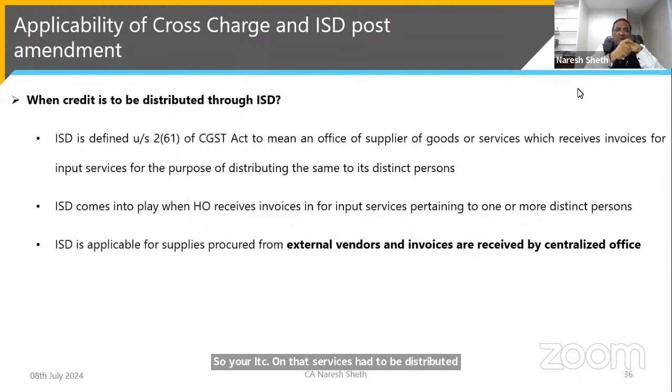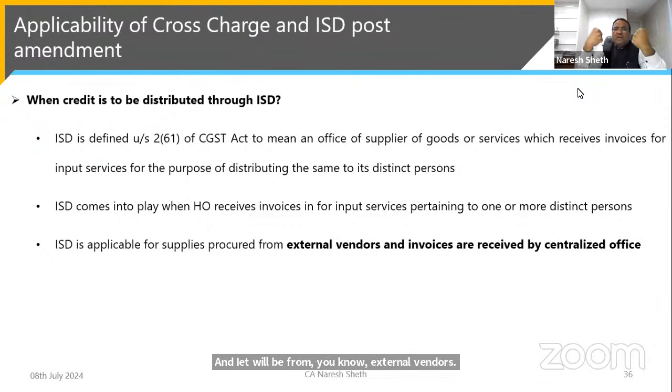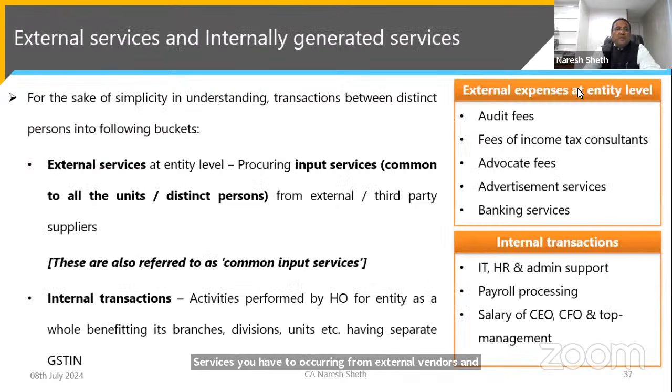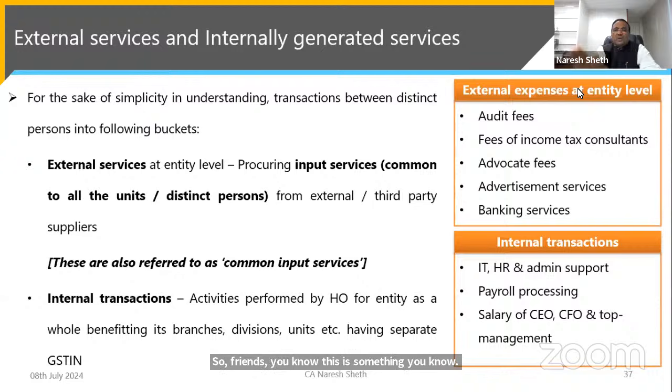ISD is applicable for supplies procured from external vendors. Cross charge will be for internal services, and ISD will be for services you are procuring from external vendors, where invoices are received by the centralized office. For that, ISD will be there. Friends, I have just put an illustrative list.